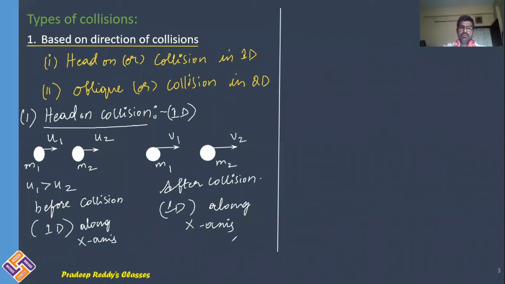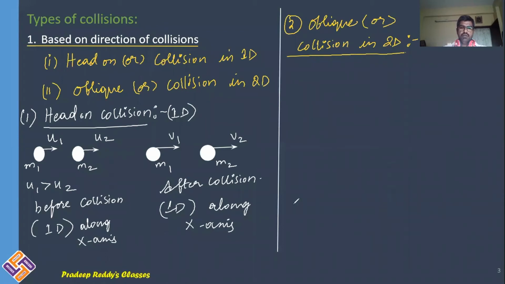And coming to number two, it is oblique collision, or collision in two dimension. We may have different bodies, like this is one body and this is the other body.